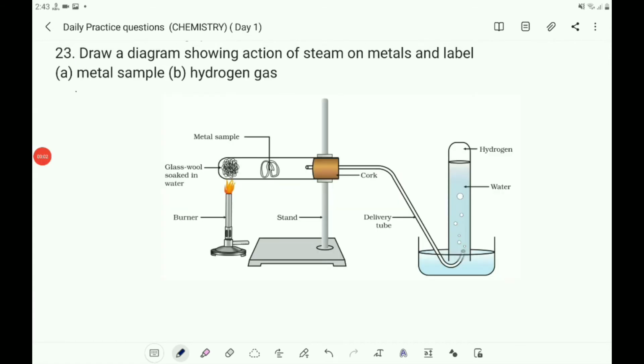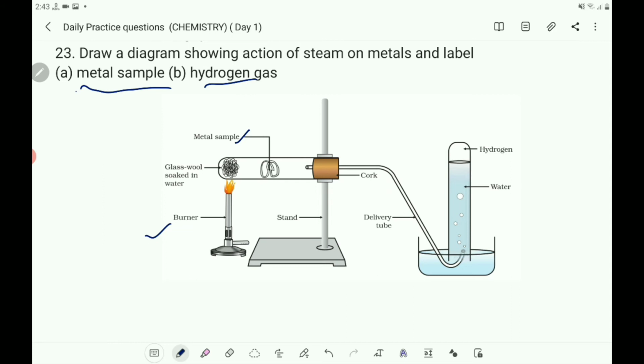Question number 23. Draw a diagram showing action of steam on metals and label metal sample and hydrogen gas. When metals react with steam, hydrogen gas will be liberated. It is a diagram to show the action of steam on metals, and here is a metal sample.